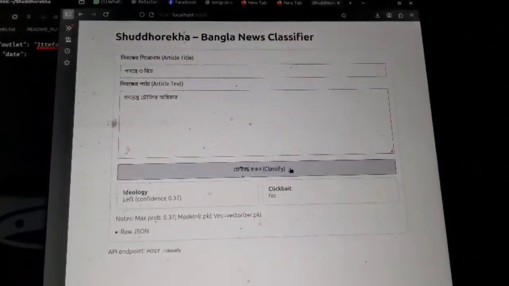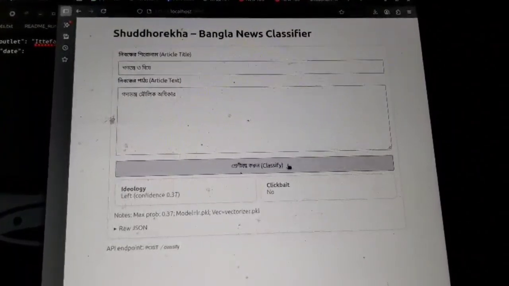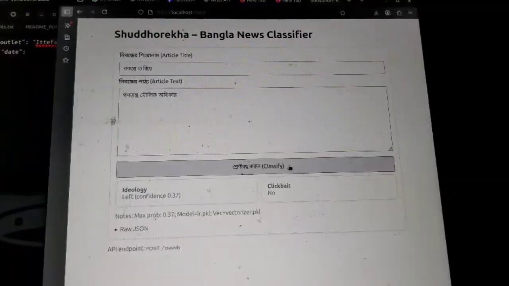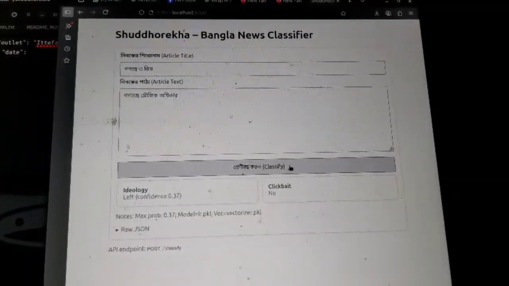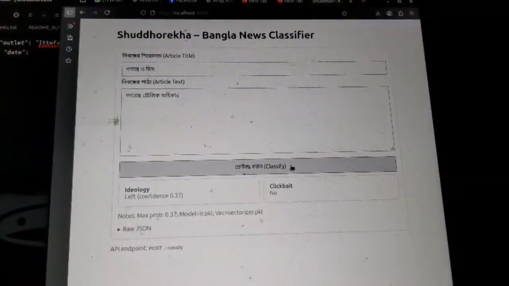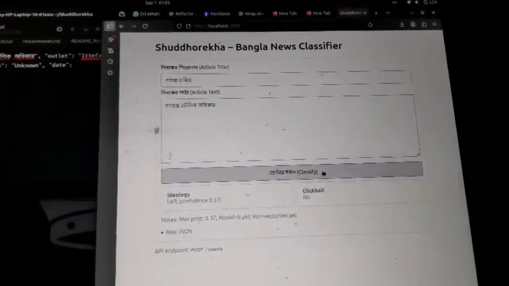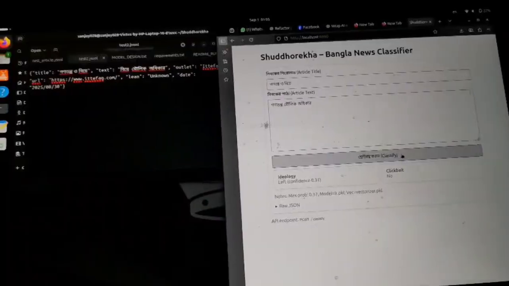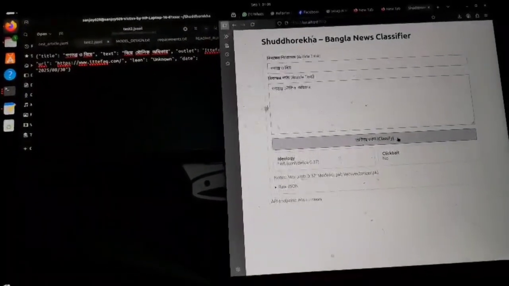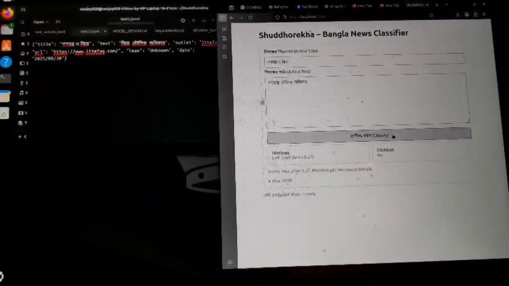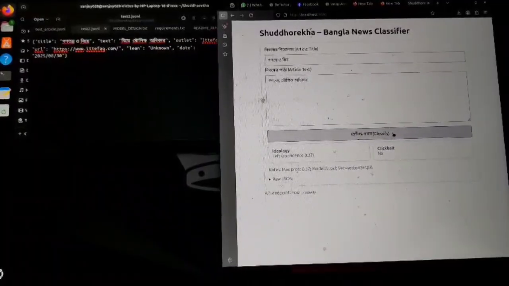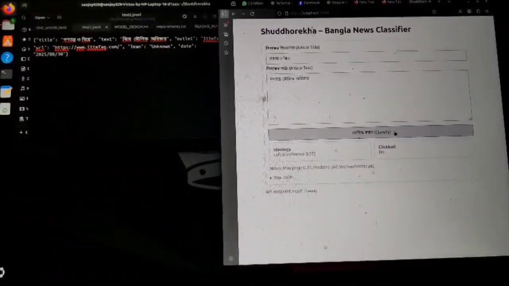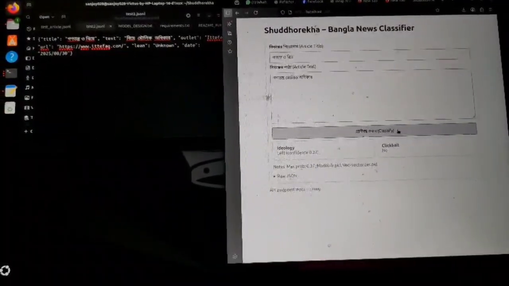See, it leans towards the left, which makes sense because the left characterizes democracy, people's rights, as well as freedom and stuff like that. So it does work. It can detect the bias out of whatever text or context you give it. Thing is, you might have to develop the datasets further. That's all. Thank you.